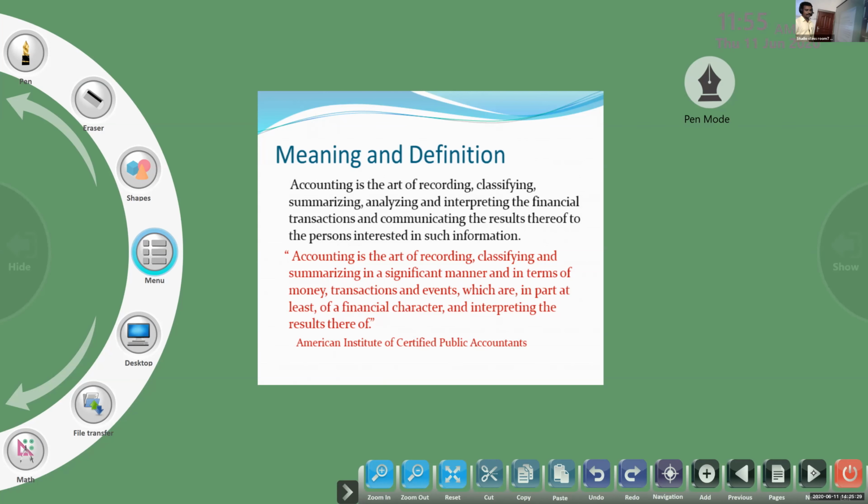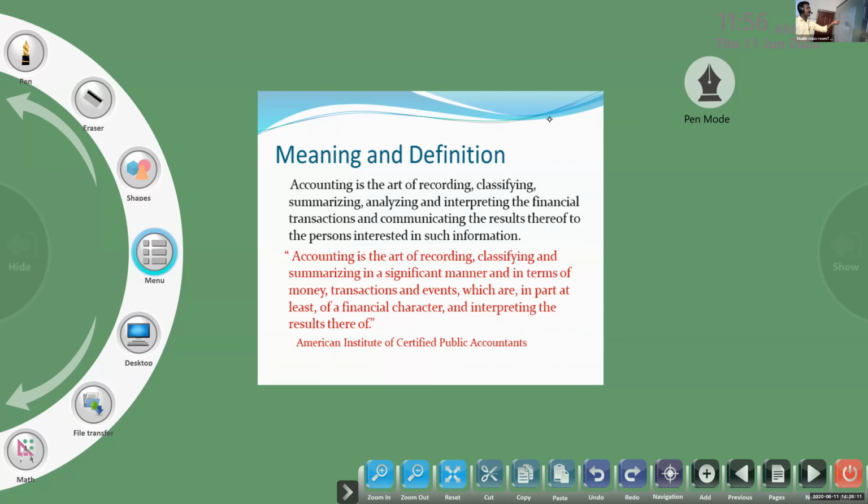That is accounting. So accounting is the art of recording, classifying and summarizing in a significant manner and in terms of money, transactions and events which are in part at least of a financial character, and interpreting the results thereof. That is accounting. So you have to study this definition. Any doubt related with the definition? I said the functions of accounting; on that basis only, we define accounting. Then it is easy.